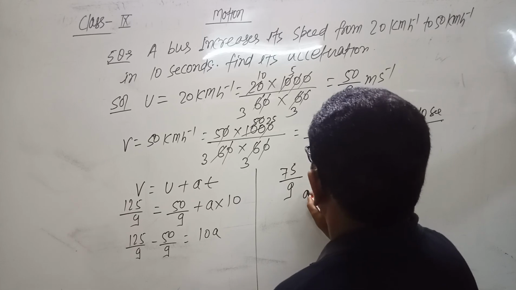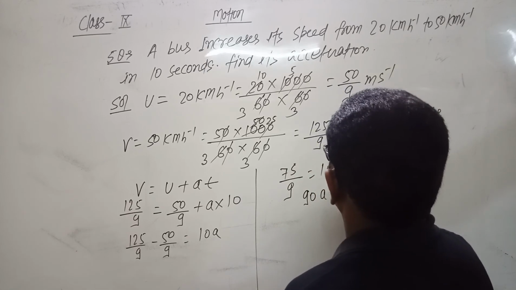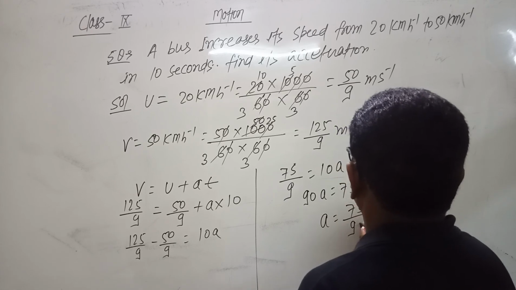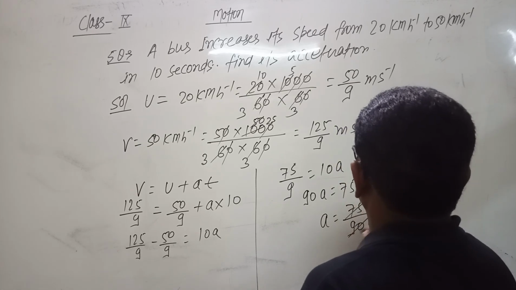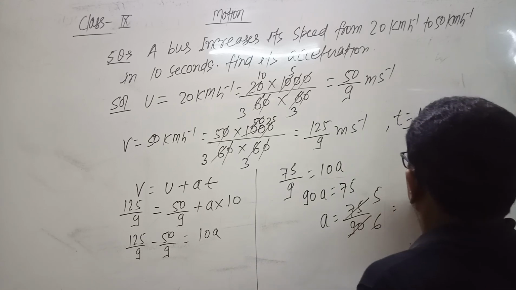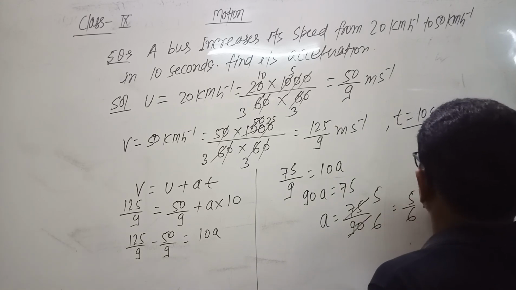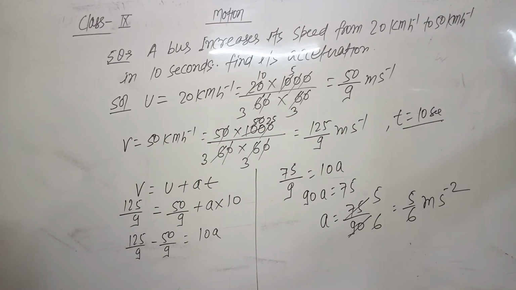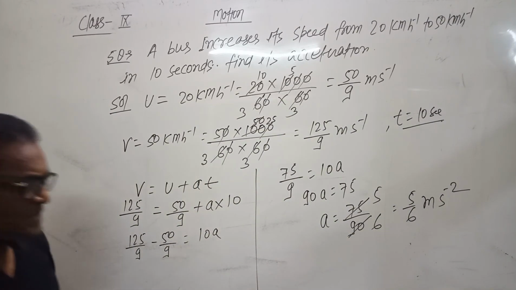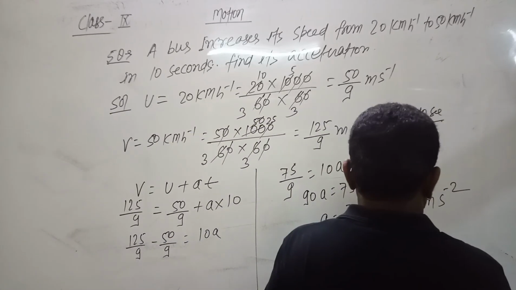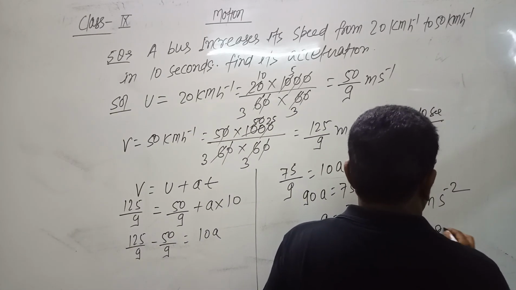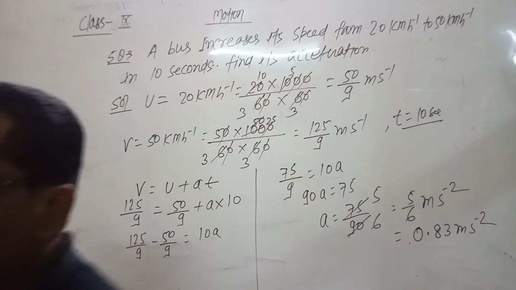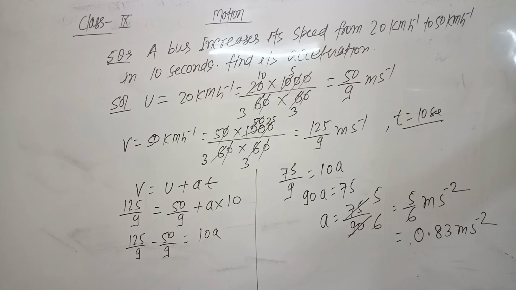By cross multiplication, 90a equals 75, and a equals 75 by 90. This is 5 by 6 meter per second square, which is roughly 0.83 meter per second square. So this is the acceleration produced by the body.